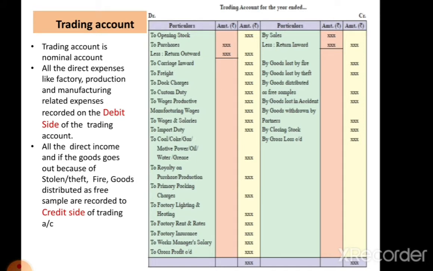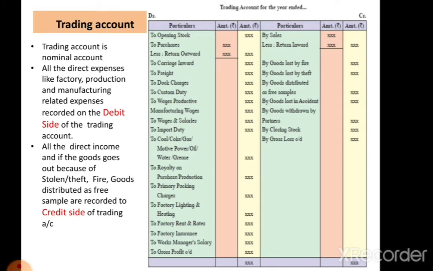Next one, purchases. It involves the cash purchases or the credit purchases of goods. We deduct the return outward from that, which is also called the purchase return. It means some goods which are rejected for various reasons are deducted from the purchases.